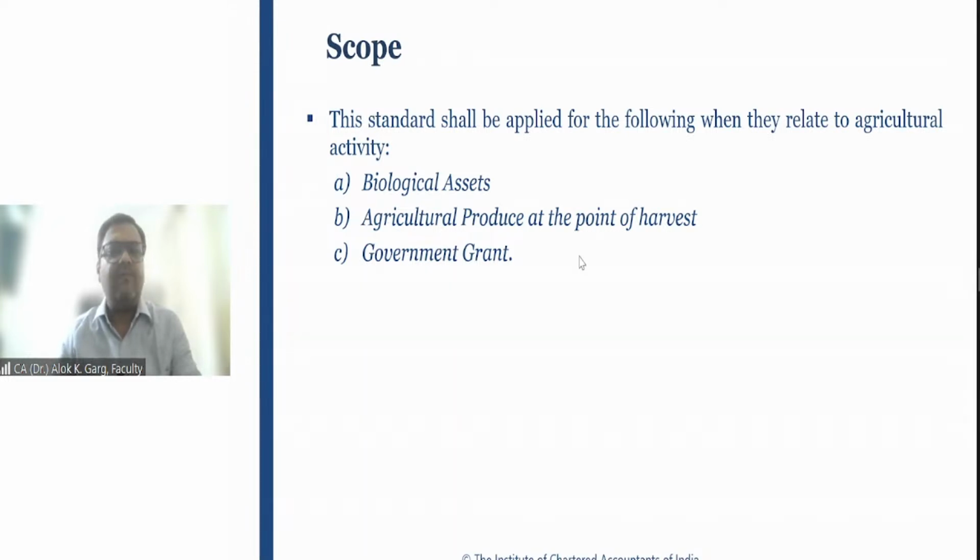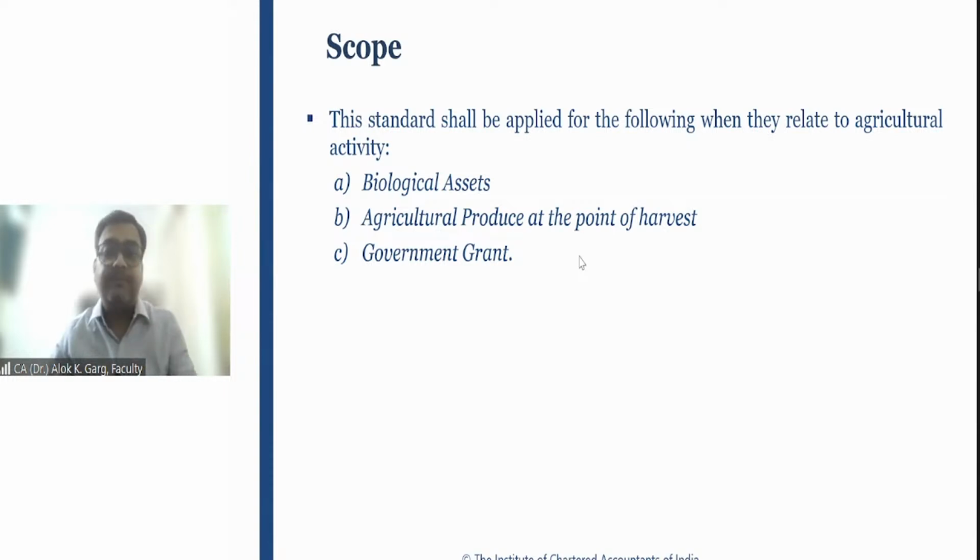For example, if you are an agriculture company, you will do all your accounting and reporting as per Ind AS 41 and other standards also. But sustainability reporting is a different aspect where it takes some data from the financial statement, but not every data. So it is wrong to say that the entire disclosure of Ind AS 41 will be part of the sustainability reporting. Yes, a few data may be part of the sustainability reporting.